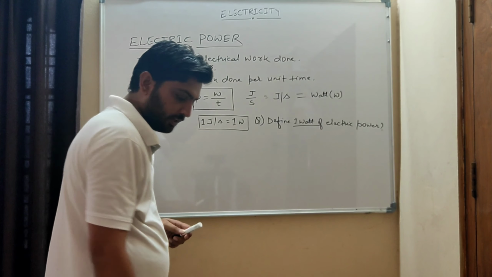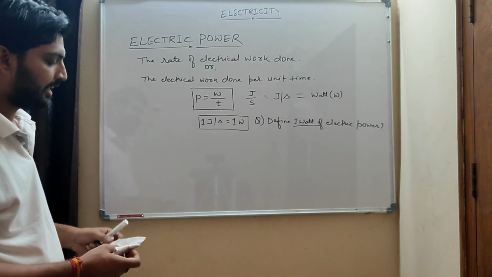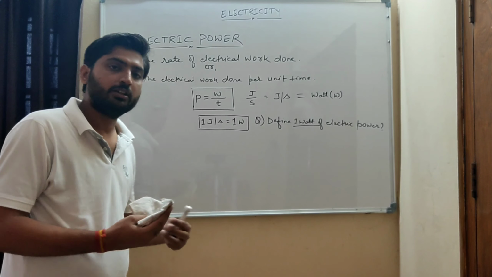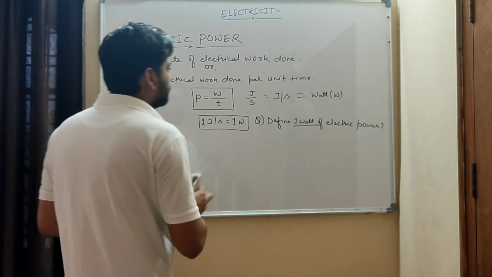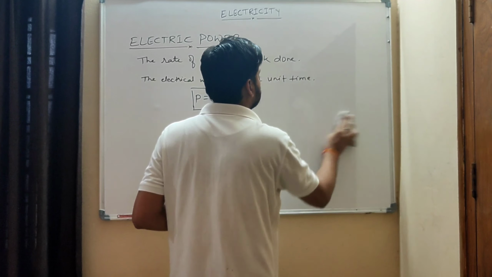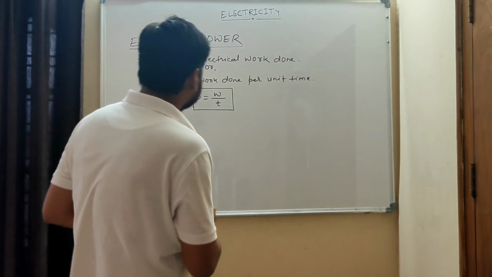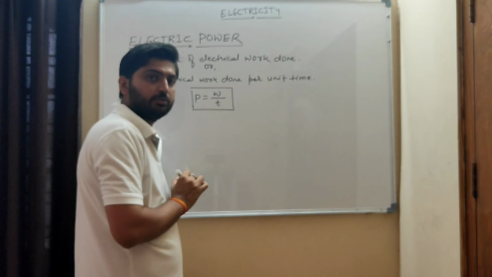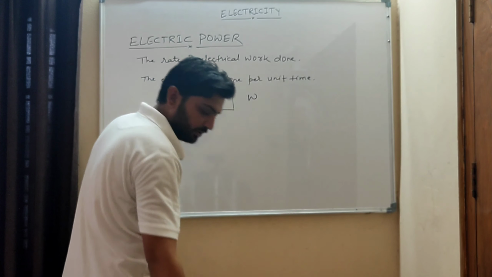Now write it down or take a screenshot. I am deriving the other formula of electric power in terms of potential difference and current. So let us see here.